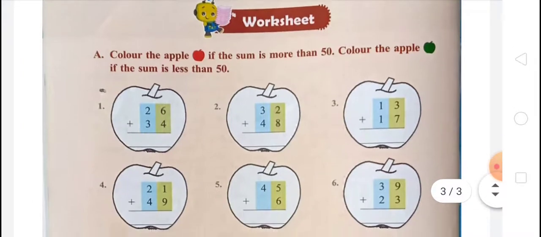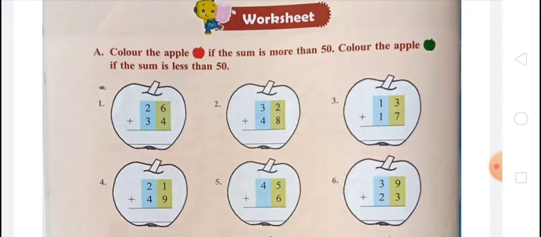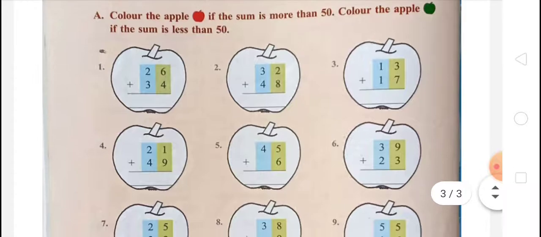Now the worksheet. Color the apple red if the sum is more than 50, and color the apple green if the sum is less than 50. So 26 plus 34: 6 plus 4 is 10, 0 and carry 1, 2 plus 3 plus 1 is 6, so that is 60. So we have to color this apple green.